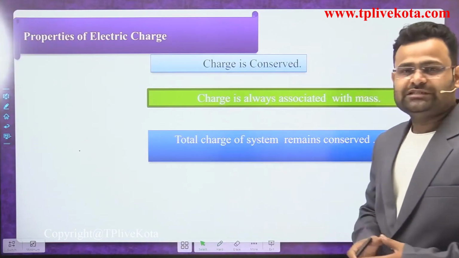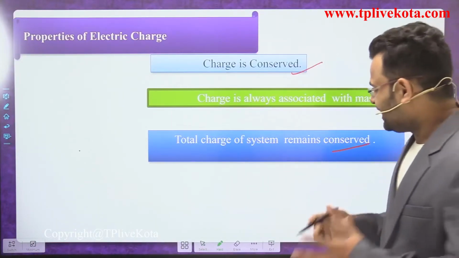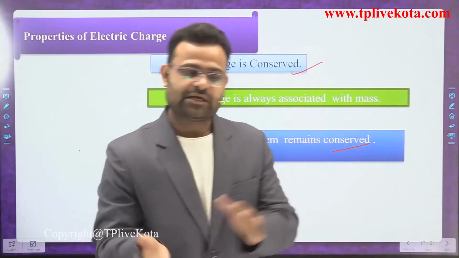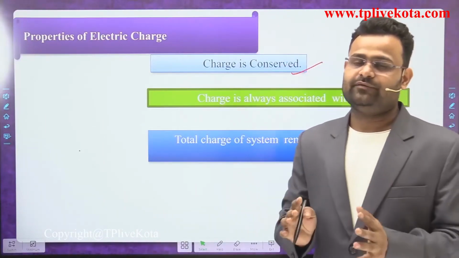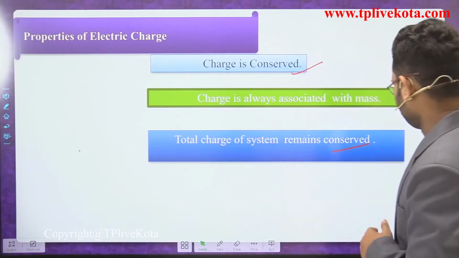Total charge of a system remains conserved. The charge of a system is always conserved. If you are exchanging any charges in a particular system, the universe also has a constant amount of charge. Okay, that is a property of charges.